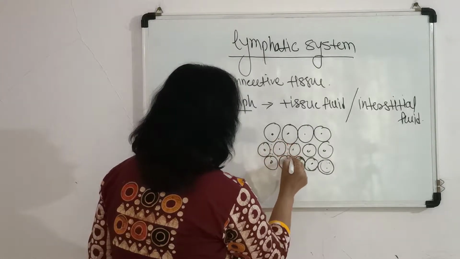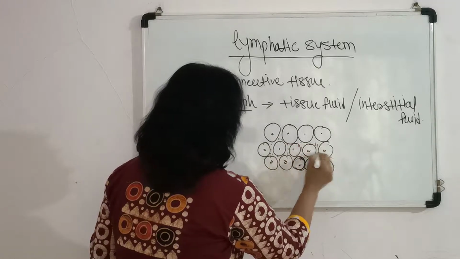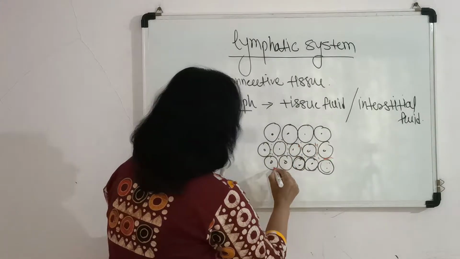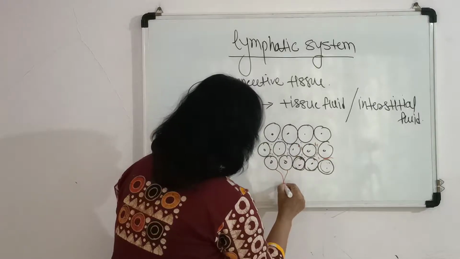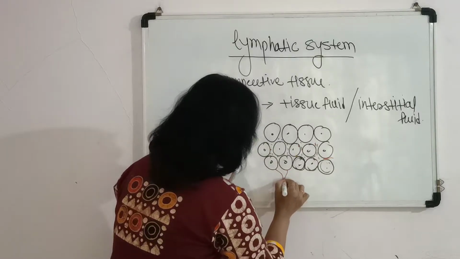If this fluid is present, it basically gets drained into a particular system.